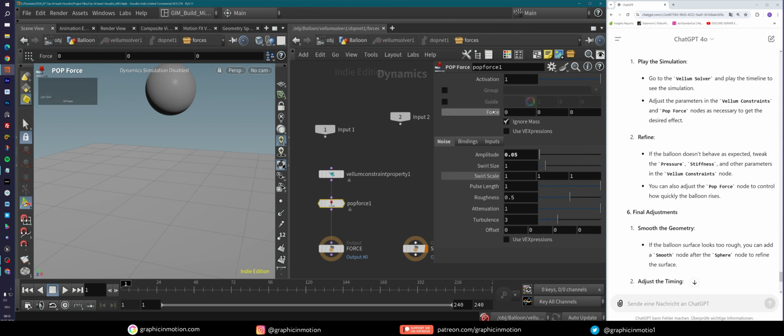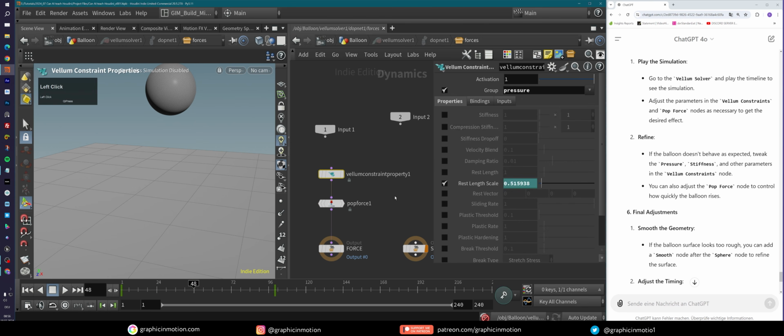And to actually make this rise, we would have to do something like this. We would have to animate this force value here to a positive value. So we could set this up, let's say in the first 24 frames, it should be 0. And then we could slightly increase this to maybe a value of 1.2, 1.5, whatever. And yeah, we can leave this amplitude in here. This will just add a little bit of turbulence. And this should now be fine.